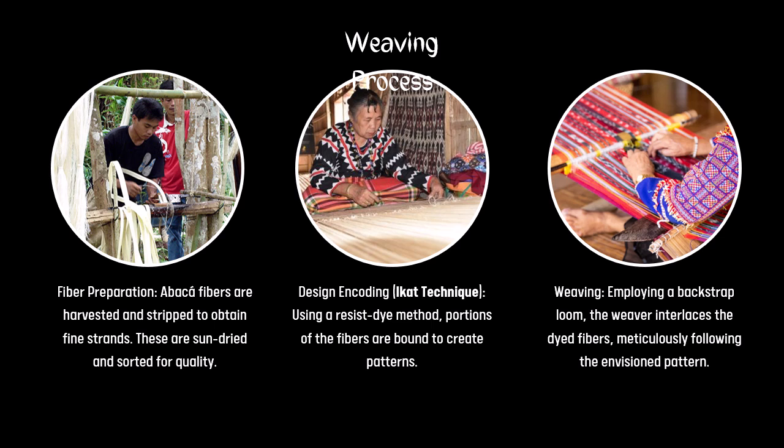And next we have the weaving. This is where they start to weave. Employing a backstrap loom, which is like a reversed loom, the weaving is done on the back so that the pattern is visible on the front. Okay, the weaver interlaces the dyed fibers, meticulously following an envisioned pattern.